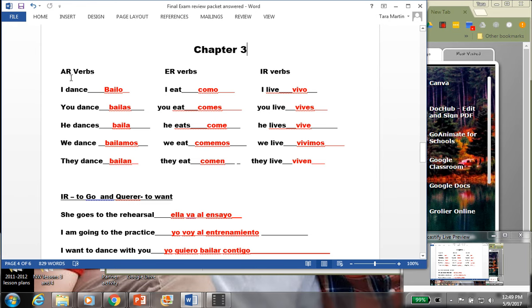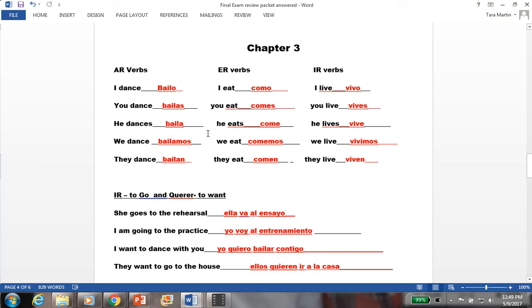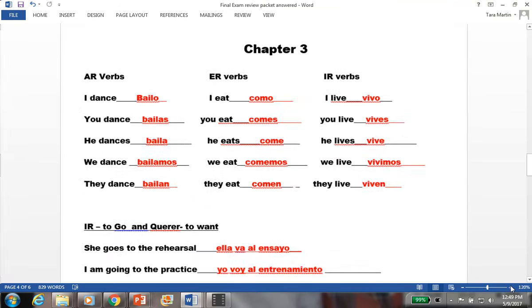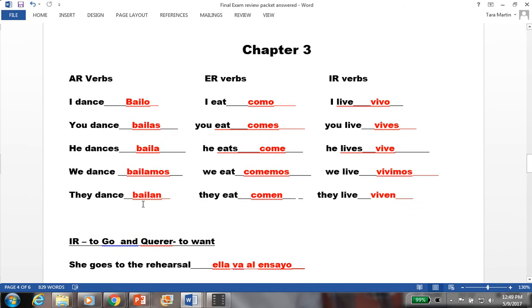So the differences between them, let's go through bailar. I dance, bailo; you dance, bailas; he dances, baila; we dance, bailamos; and they dance is bailan. I'm going to make this a little bit bigger. As you look, you're going to notice that each of these has an A at the end, because they're AR verbs.